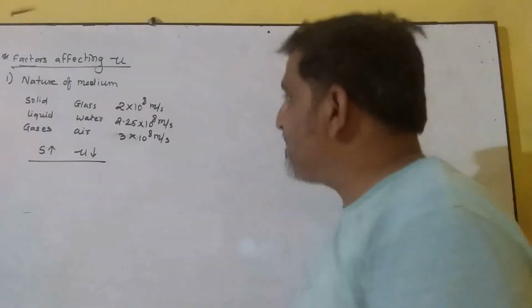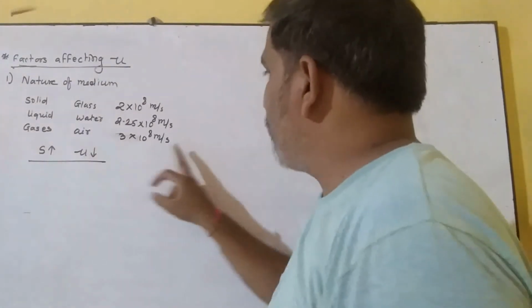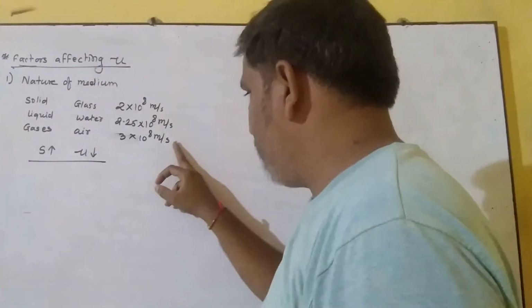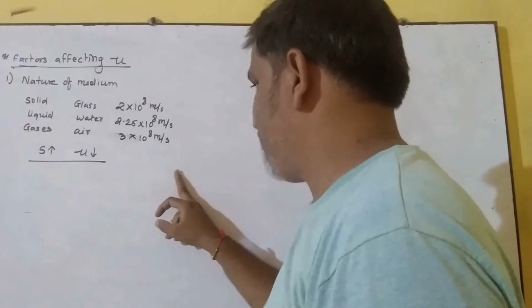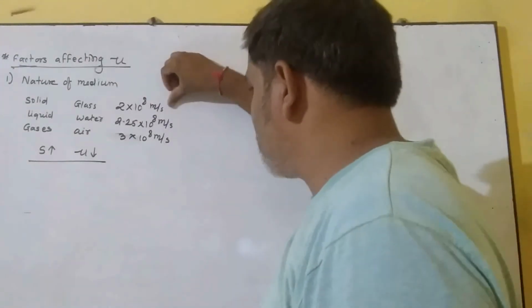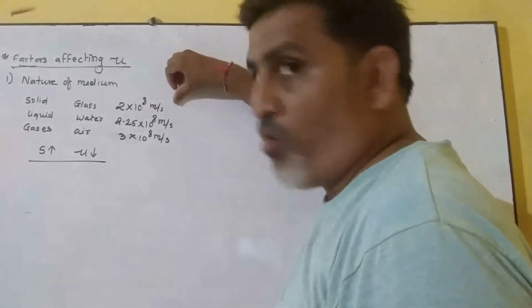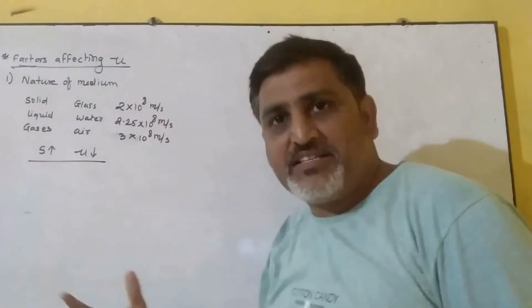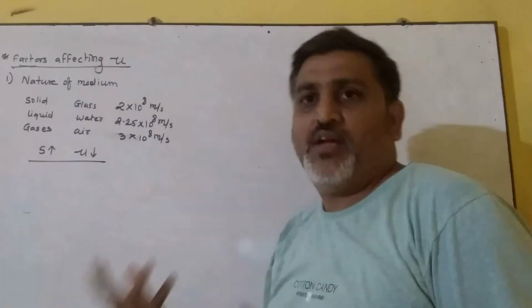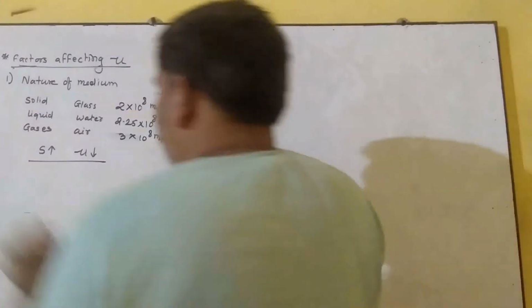Here what I can say is that the speed of light is more in gases, means in air, so the refractive index is lesser. Speed of light is lesser in the solid, so the refractive index is more. This is the first factor.